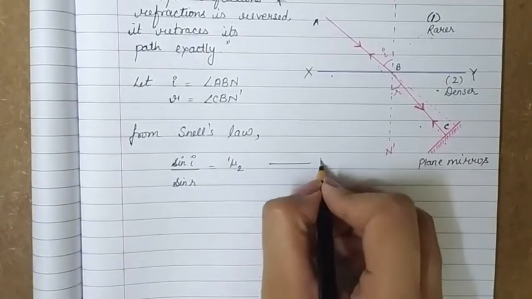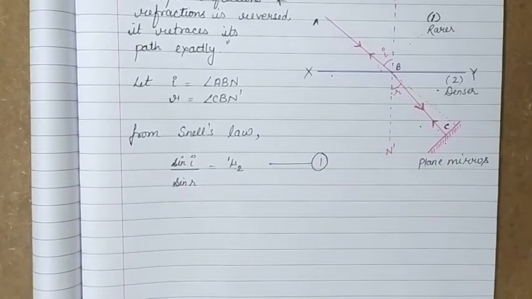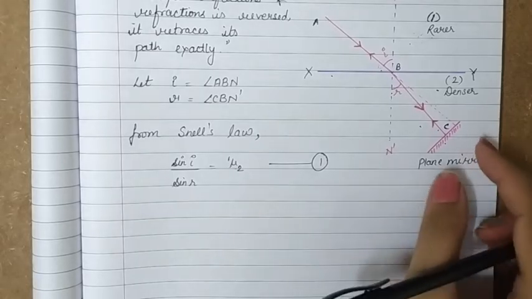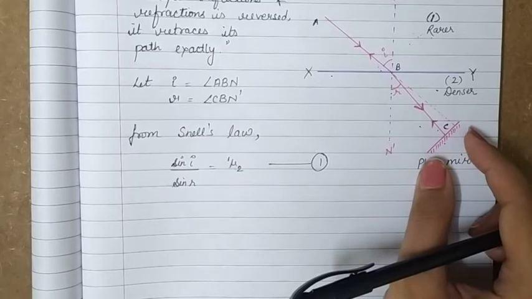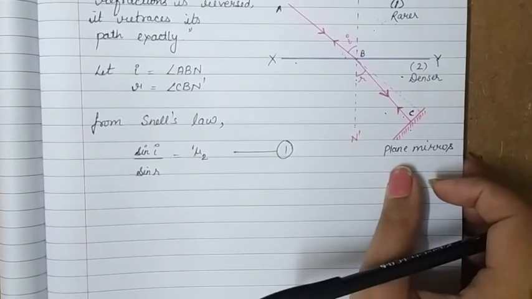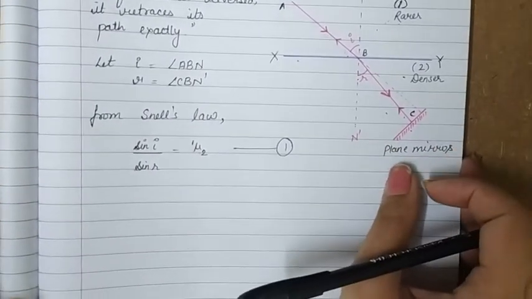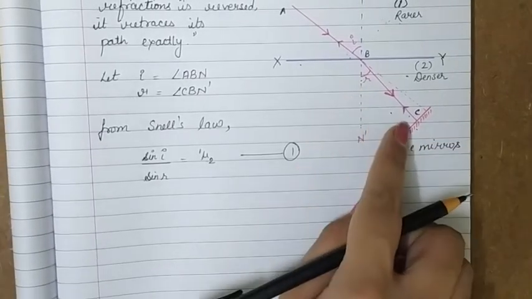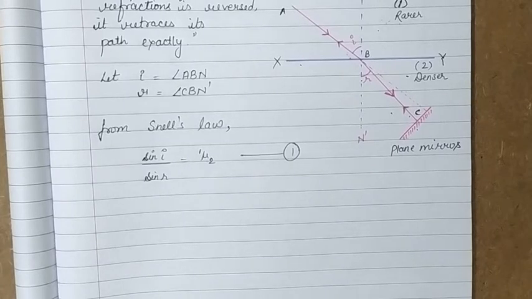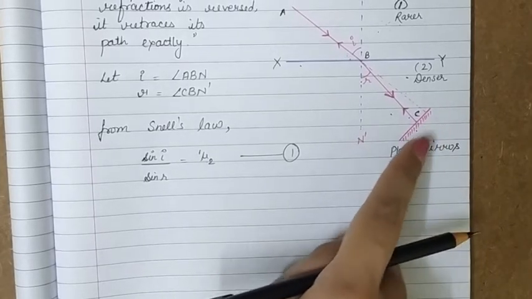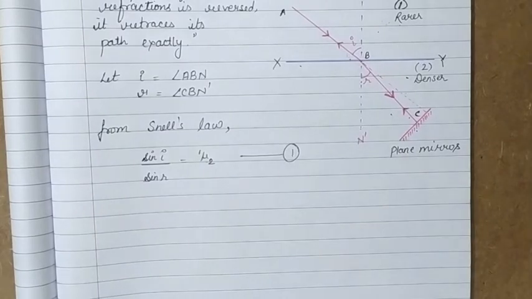We let it be equation number 1. Now if we place a plane mirror here at point C, such that the plane mirror is perpendicular to the path of ray BC, that is, perpendicular to the path of the ray coming to it, then this mirror will reverse the light ray along its own path.